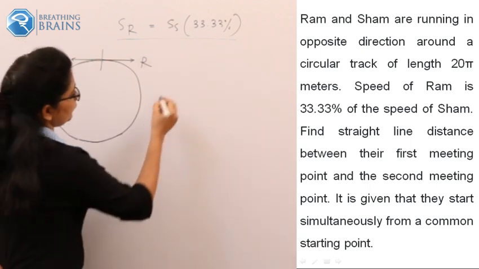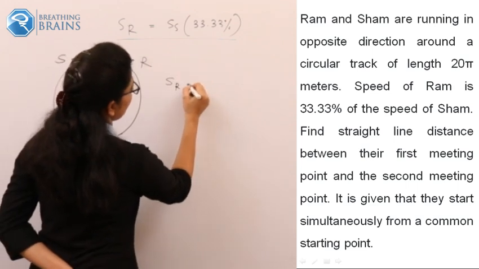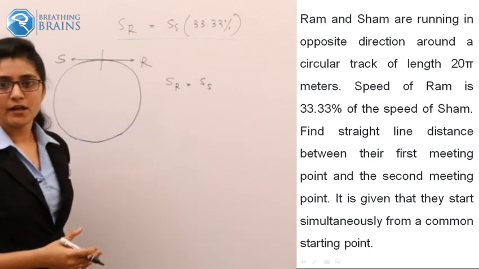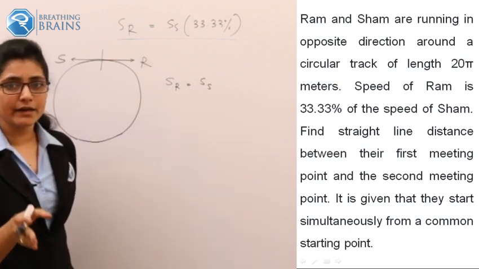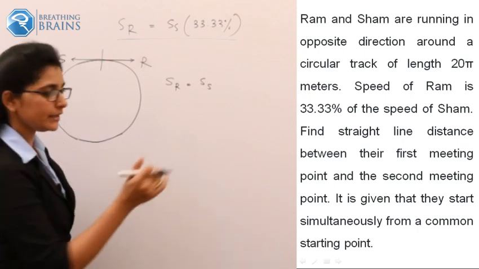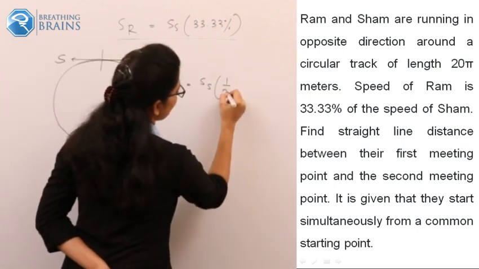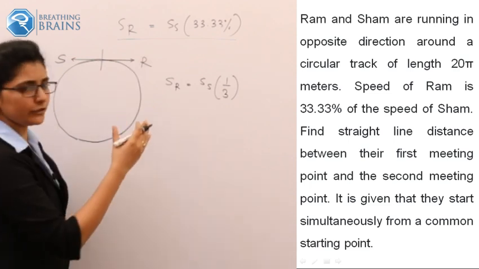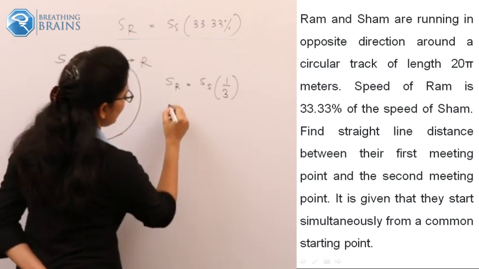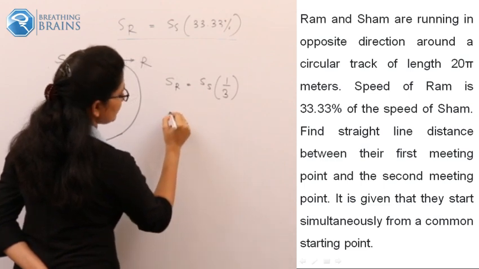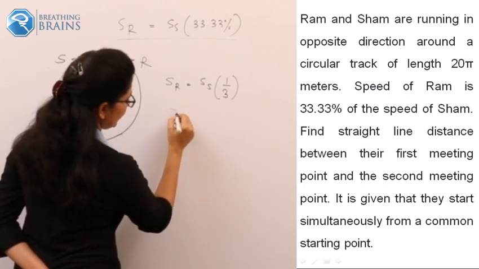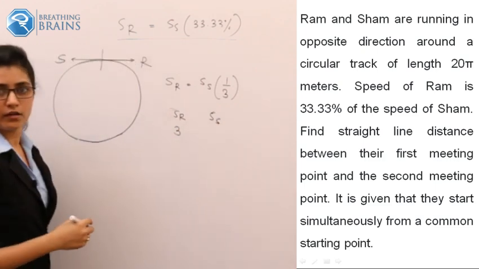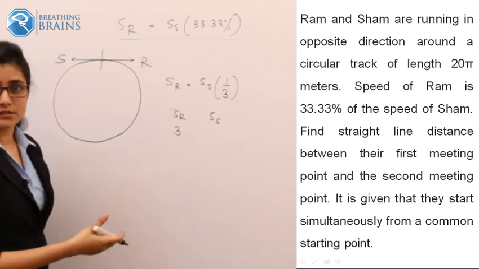So now, speed of Ram. What is the fraction value of 33%? I can write it as 1 by 3, right? So 33% is 1 by 3. So 1 by 3 of Sham. So just transfer this value. When I say that the speed of Ram is 3, what will be the speed of Sham? It is 33% of this, right?